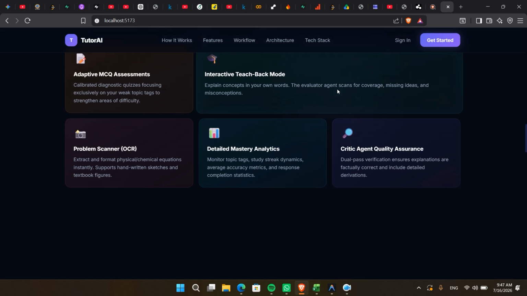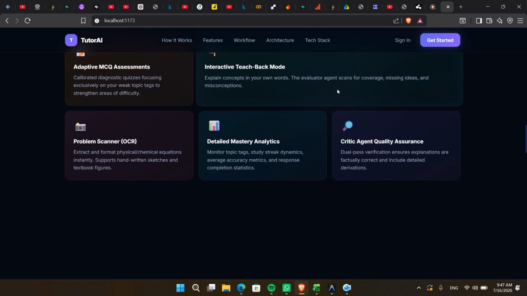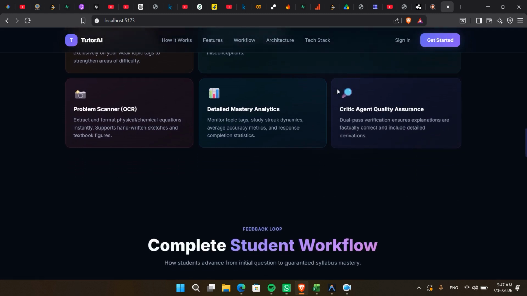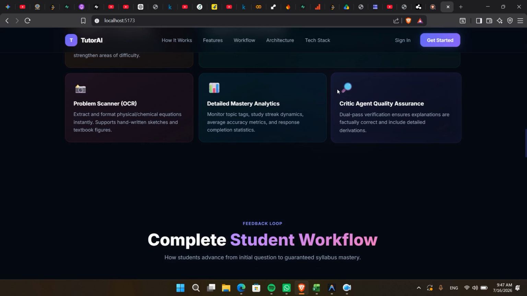One of the biggest differentiators of Tutor-AI is its multi-agent architecture. Instead of relying on a single language model to perform every task, Tutor-AI uses a team of specialized AI agents where each agent is responsible for a specific part of the reasoning process. This architecture is implemented using LangGraph, which allows us to build dynamic workflows between multiple AI agents instead of executing a simple linear pipeline. Whenever a student submits a question, the request first reaches the orchestrator agent.